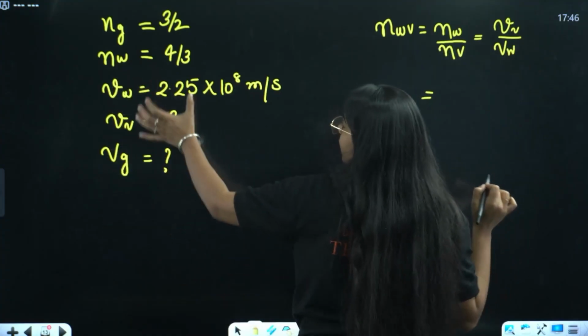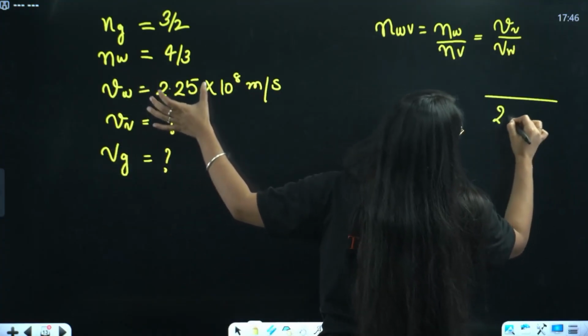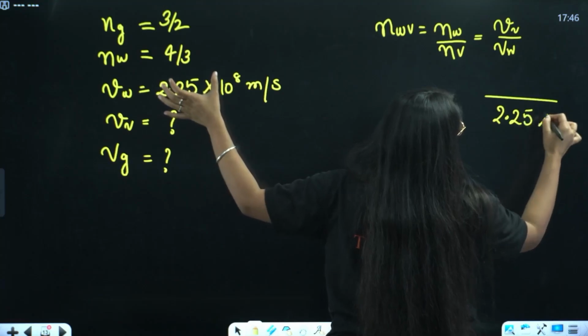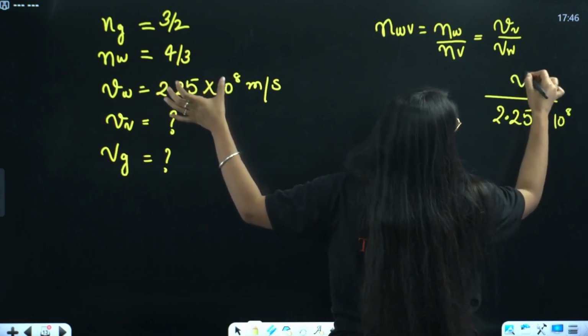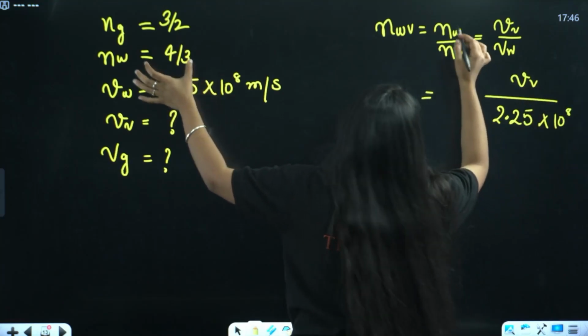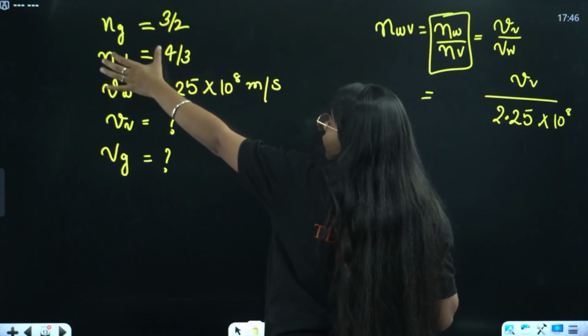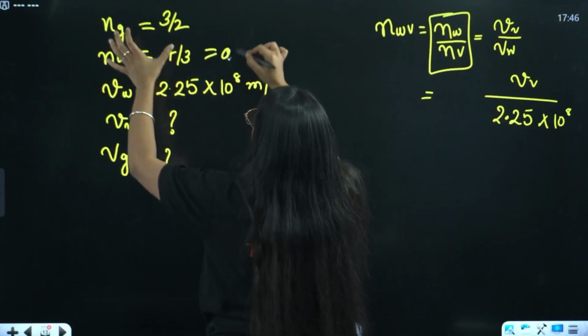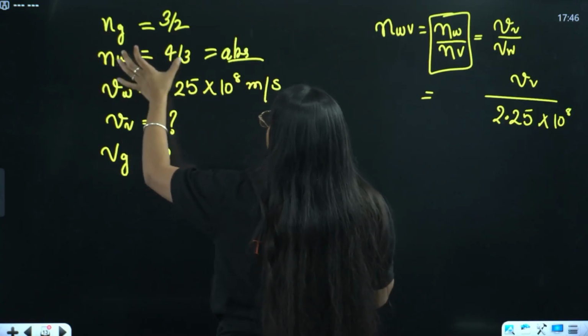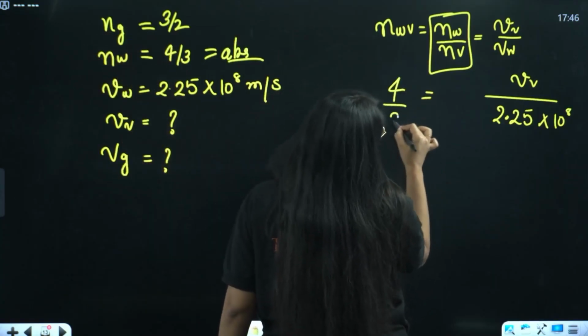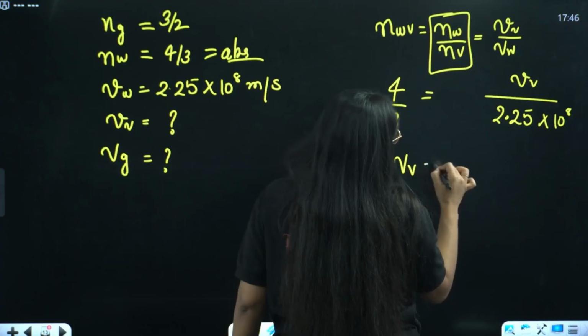So speed of light in water is given. That is 2.25 into 10 raised to power 8. This we have to find, right? Now, this is also given. Refractive index of water with respect to vacuum is its absolute refractive index. That is it, right? So this is 4/3. Now can you solve it or not?